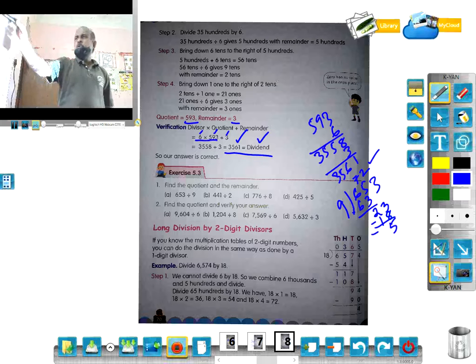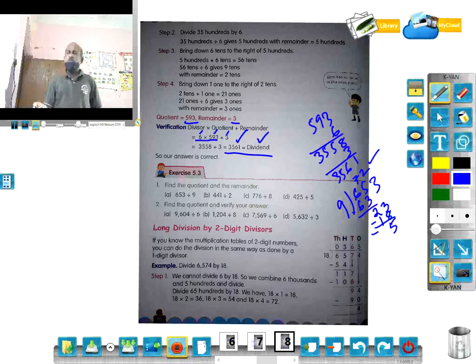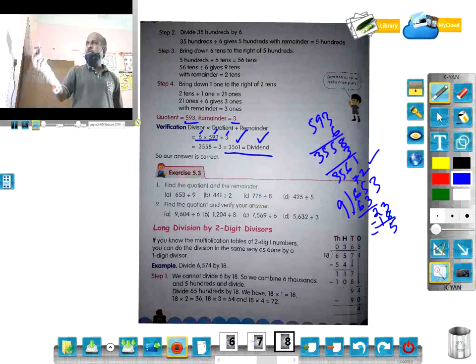Here you divide and you get the quotient, and you verify. How to verify? You multiply the quotient with the divisor and add the remainder. Then you will get the dividend, exactly the same number as the dividend. That's how you can verify.